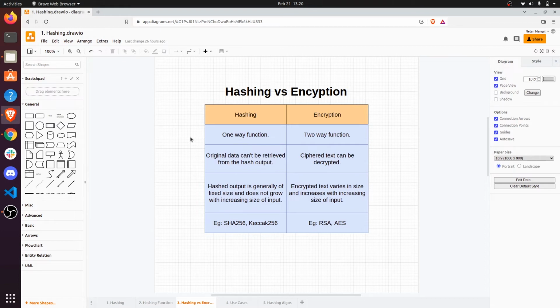Hashed output is generally of fixed size and does not grow with the increasing size of input, whereas in the case of encryption, the size largely varies and increases with the size of input. A couple of examples of hashing algorithms are SHA-256 and KECCAK-256. For encryption, it's RSA and AES. Because a hash algorithm always gives the same result for the same input data and outputs a result of fixed length, they are ideal for verifying the consistency of massive amounts of data.